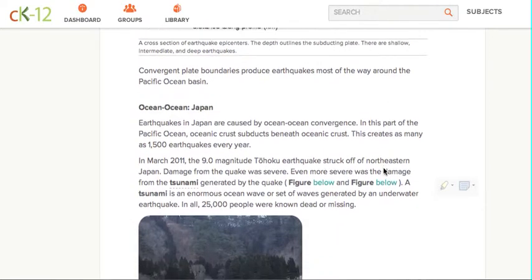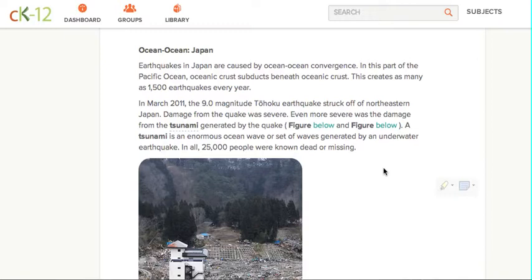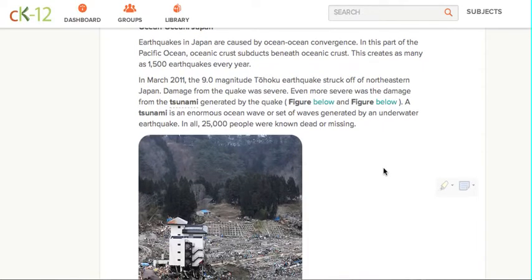Ocean convergence. This is OCOC. Earthquakes in Japan are caused by ocean convergence, or OCOC, as we said in class. In this part of the Pacific Ocean, oceanic crust subducts beneath oceanic crust. This creates as many as 1,500 earthquakes every year. In March 2011, the 9.0 magnitude Tohoku earthquake struck off northeastern Japan. Damage from the quake was severe. Even more severe was the damage from the tsunami generated by the quake.